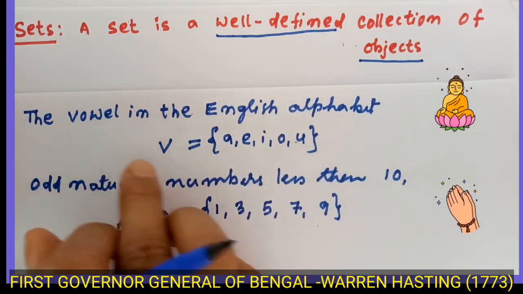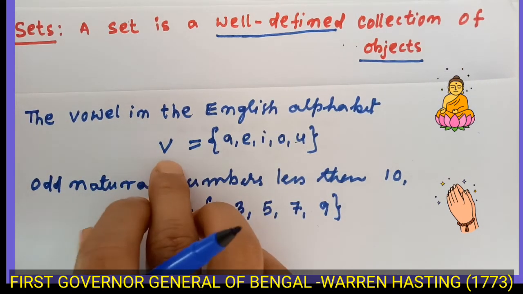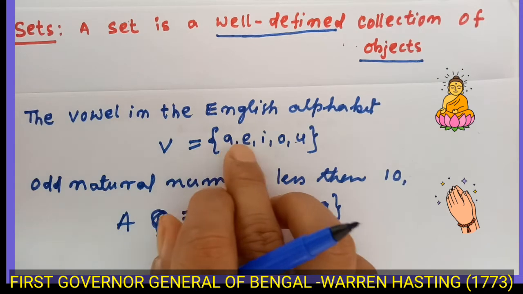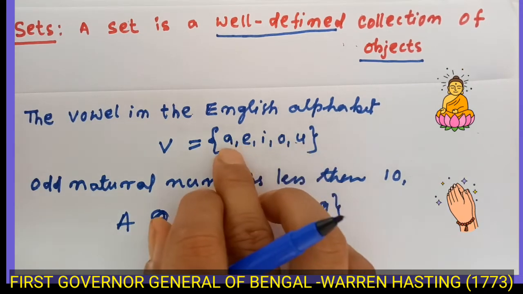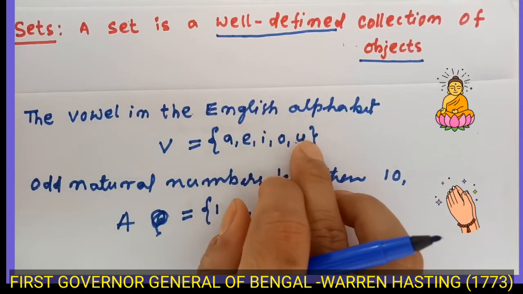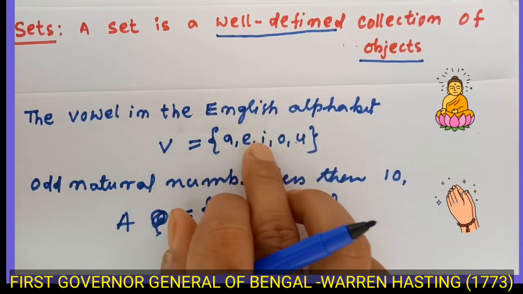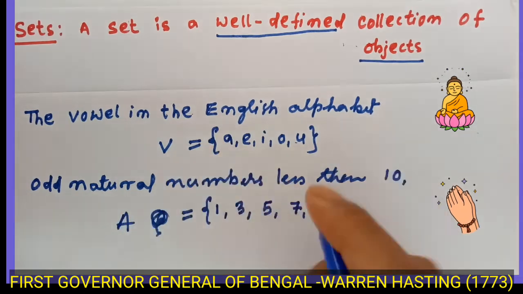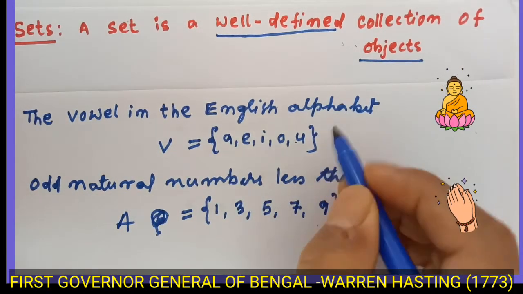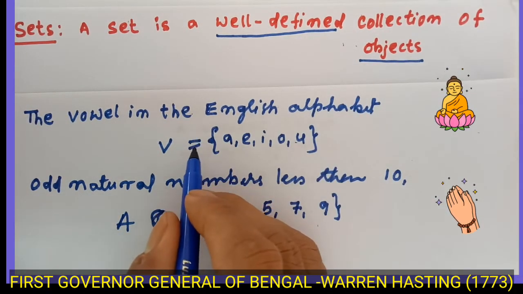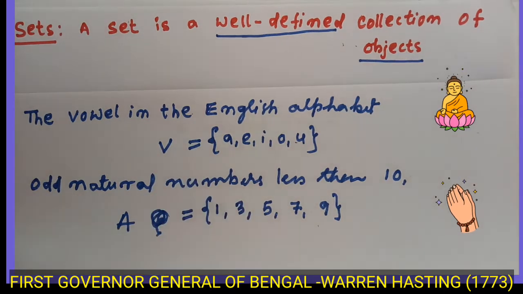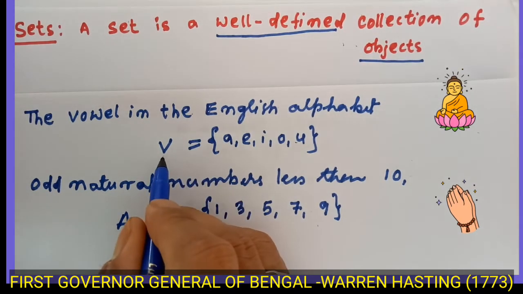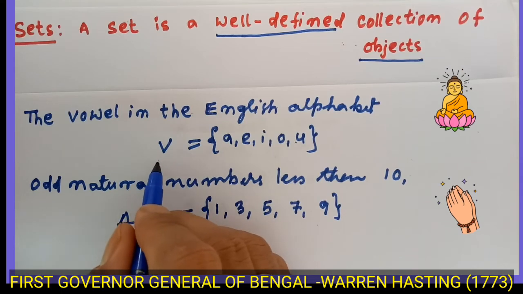Let us represent the vowels by P. Then a, e, i, o, u. These members are well defined, and each member is known as an element, and this set is always enclosed with curly brackets like this, and the set is represented by an upper case letter of the English alphabet.